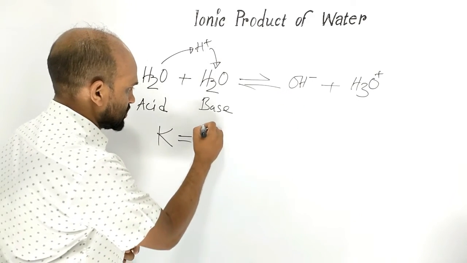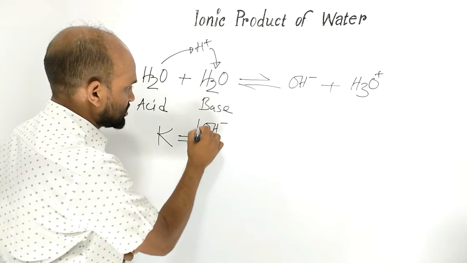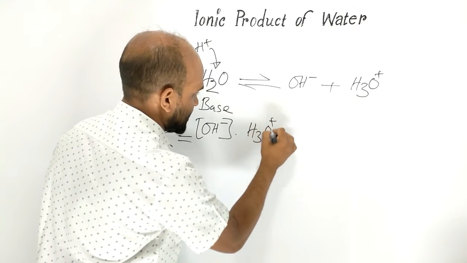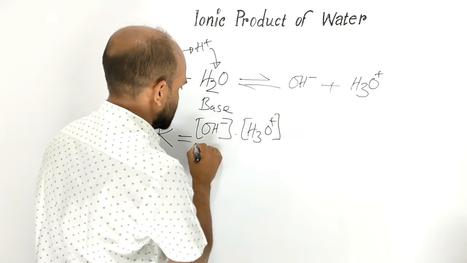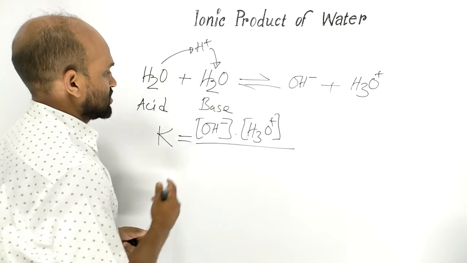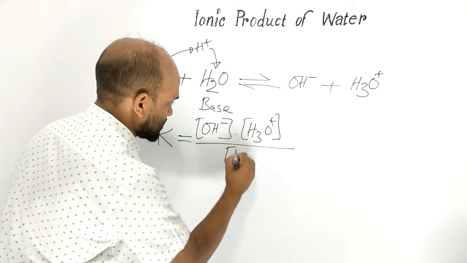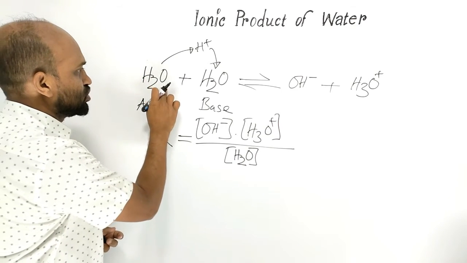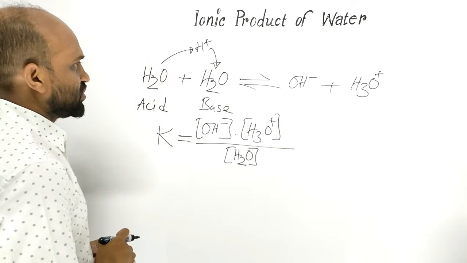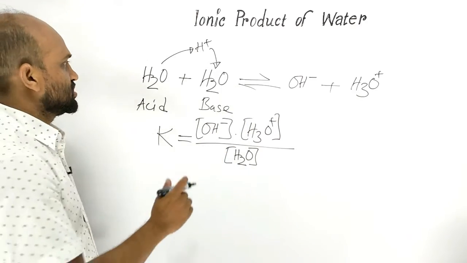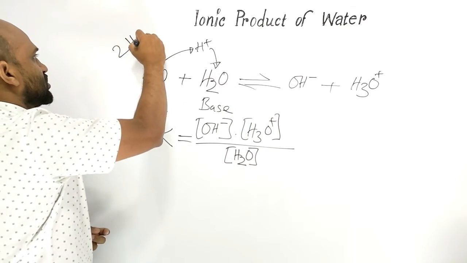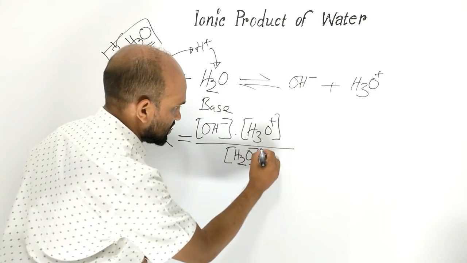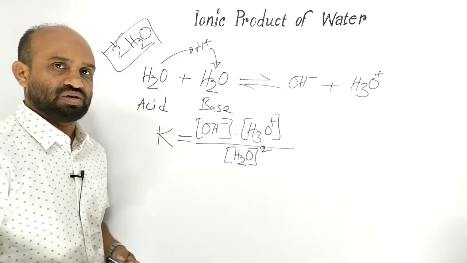concentration of hydroxide ion times concentration of hydronium ion divided by concentration of water. Here actually two molecules of water participate in the reaction, so we can write here two molecules of water. These two will be here as power.